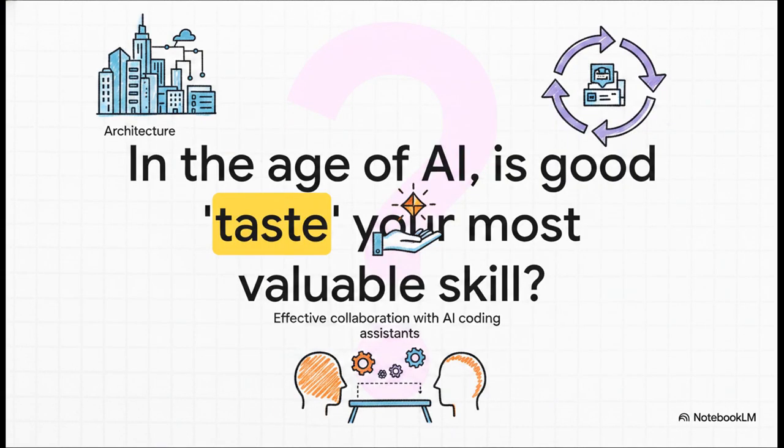So as AI gets better and better at just writing the code, what becomes our most critical human skill? Is it our ability to design the architecture, to build the feedback systems, or is it, ultimately, applying that uniquely human sense of what makes a product truly great, that elusive quality we call taste? Something to think about.